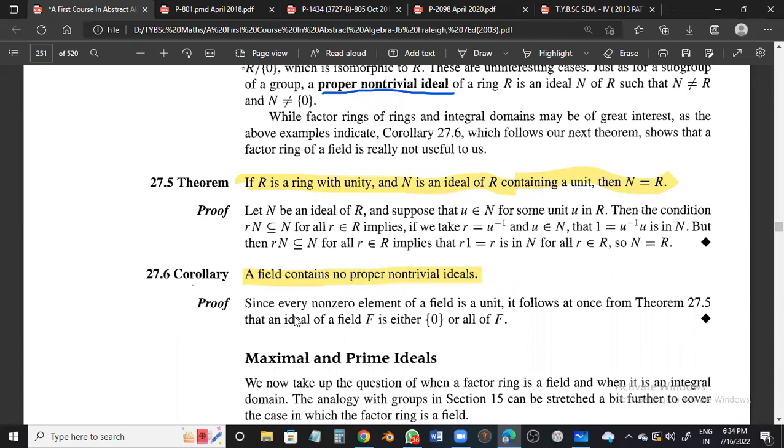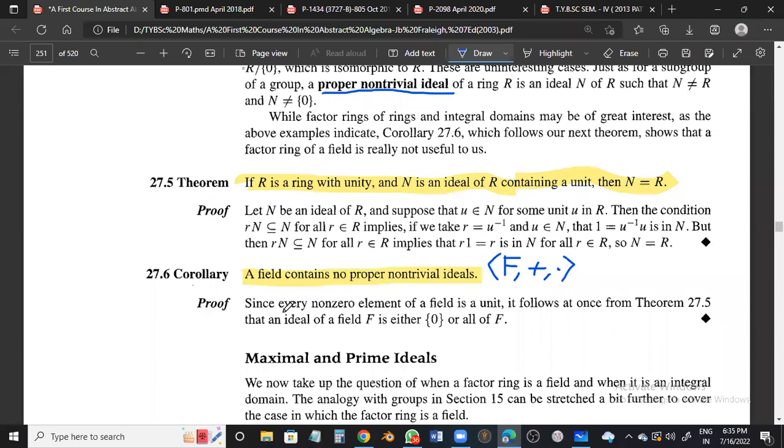So how would you prove it? Anyone? What is a field? When do we say F is a field? F must be a ring itself. It should be commutative, multiplication should be commutative. So a commutative ring with unity, and every non-zero element is a unit element. Every non-zero element in F is a unit element. That is what we need here.